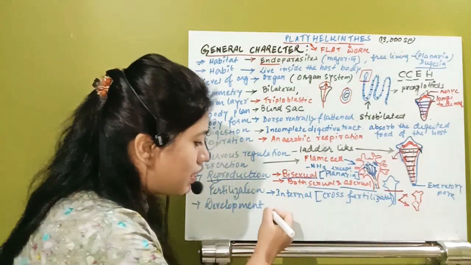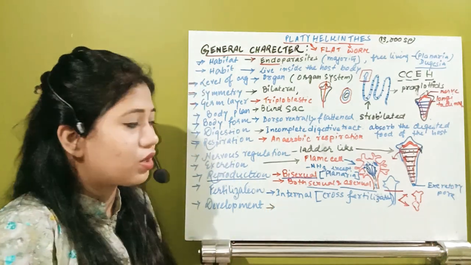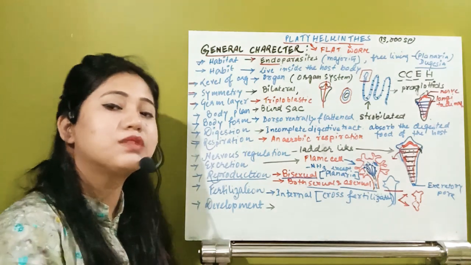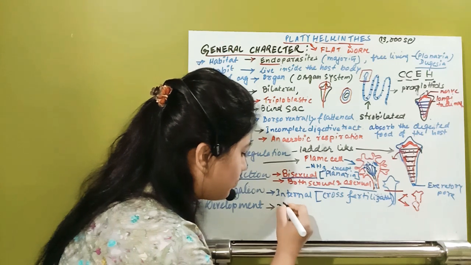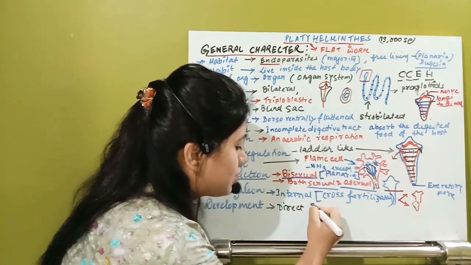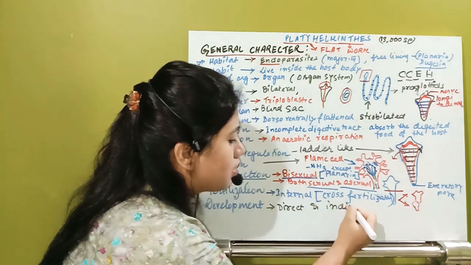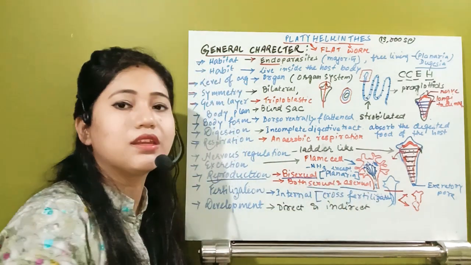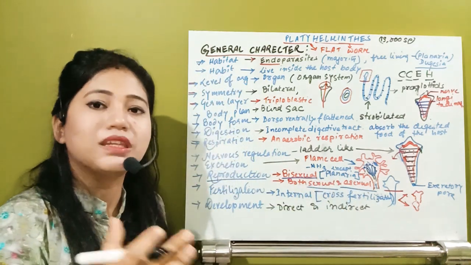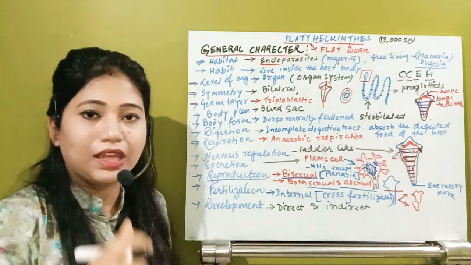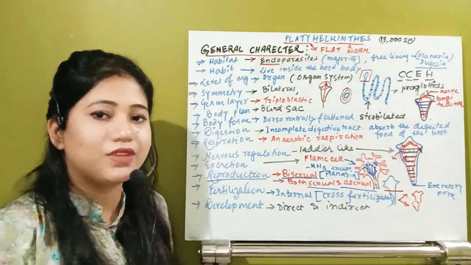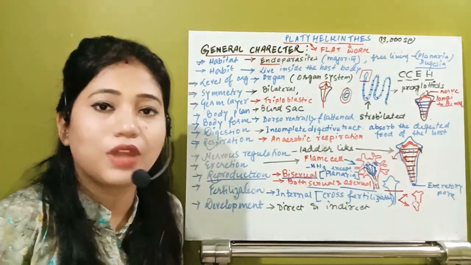Now come to the development. In this organism, development is both direct as well as indirect. Indirect development means larvae exist in their lifetime. In the case of a frog, for example, the tadpole metamorphoses to the adult.